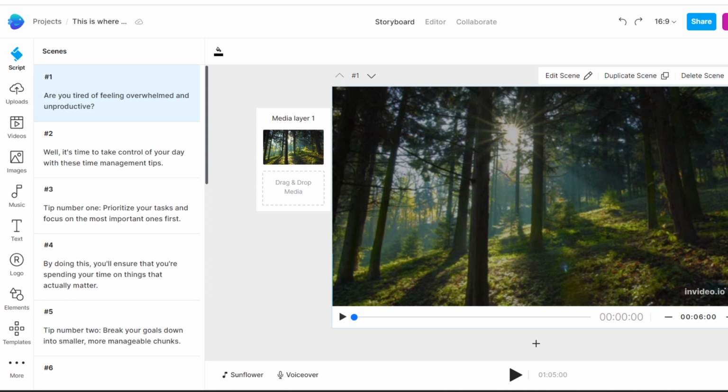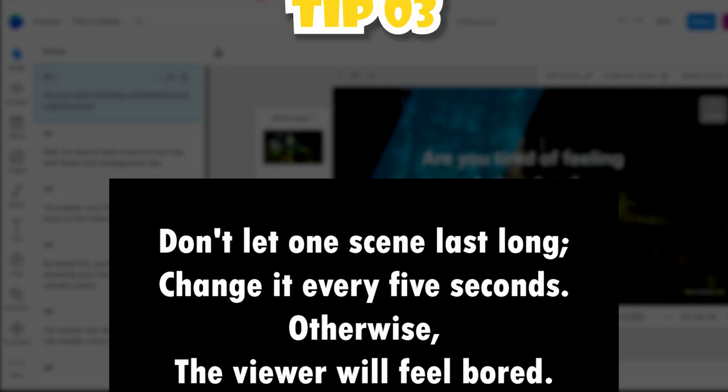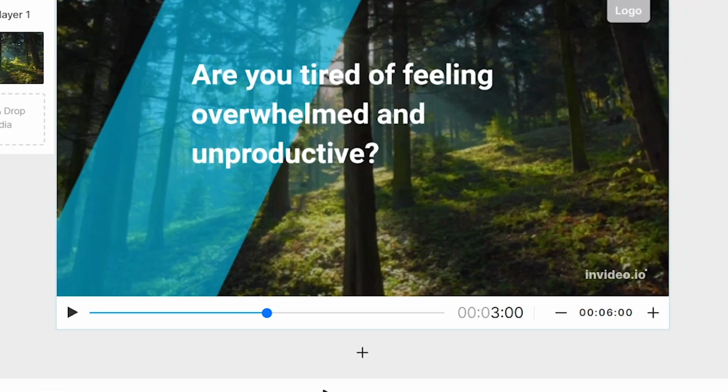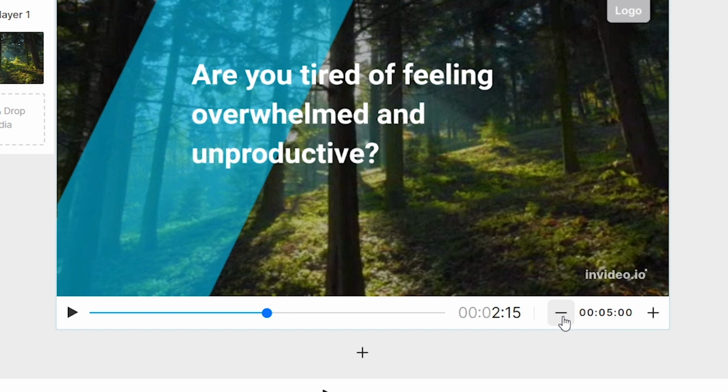Now time to make some improvements to the generated video. You may notice that the video is too slow and one scene takes too long to play. Don't let one scene last long. Change it every 5 seconds, otherwise the viewers will feel bored. To fix this, you can adjust the scene's duration here. I set it as 5 seconds.